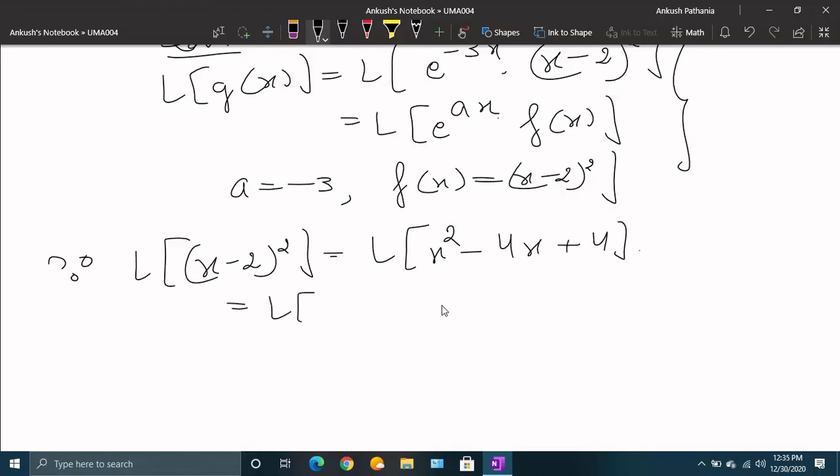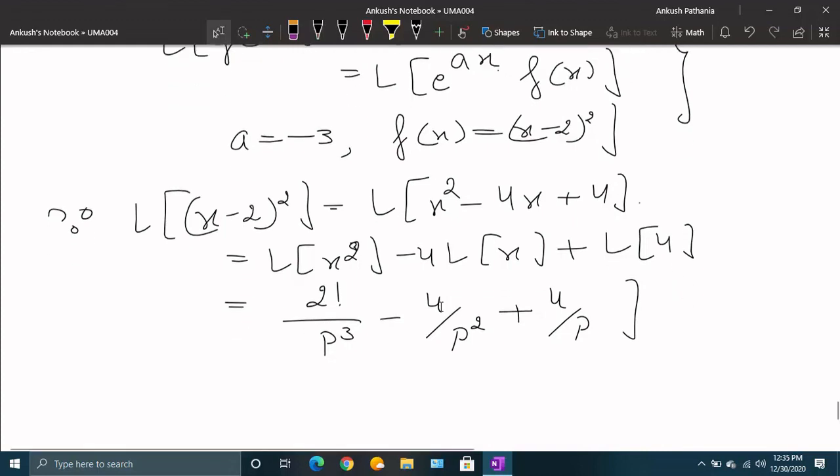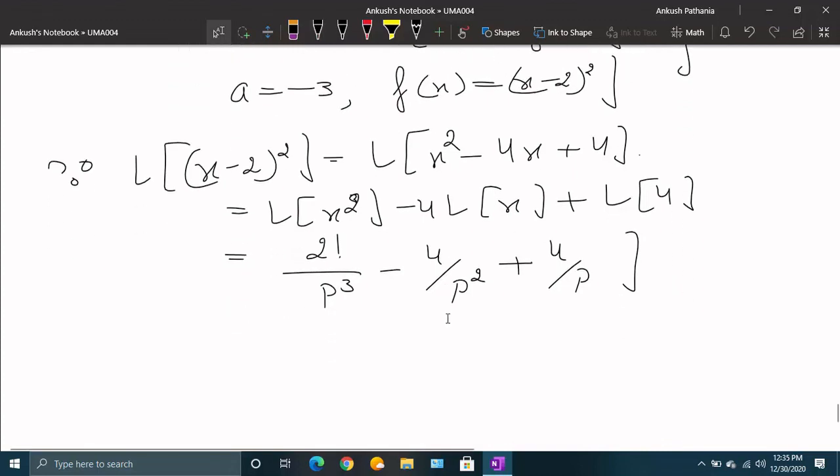So using the property of linearity, it is Laplace of x square minus 4 Laplace of x plus Laplace of 4. This is 2 factorial upon p cube minus 4 upon p square plus 4 upon p. So this is the Laplace of (x minus 2) whole square.